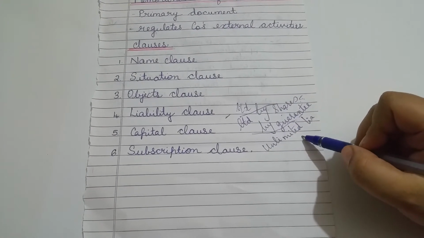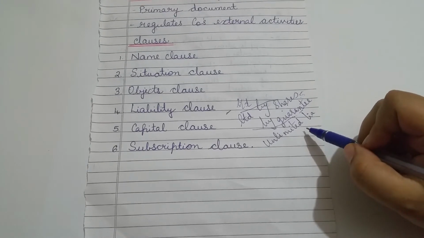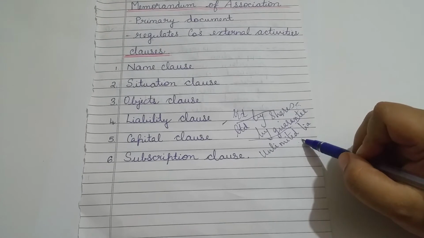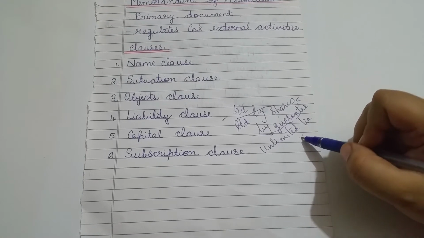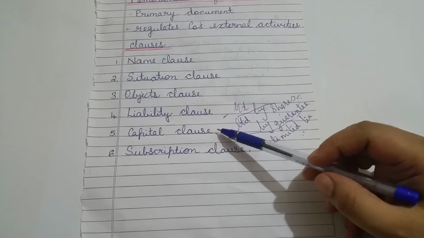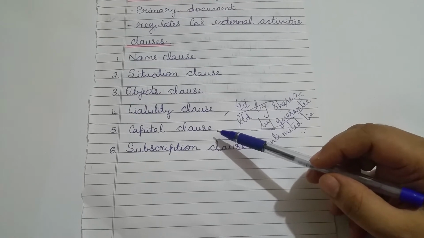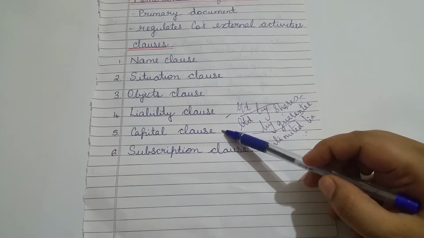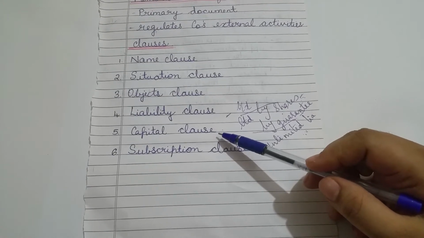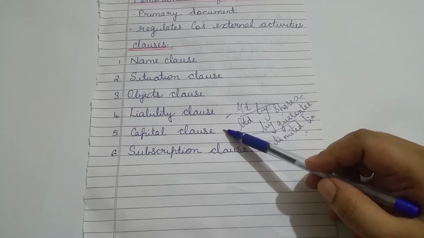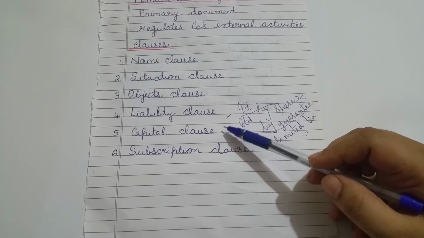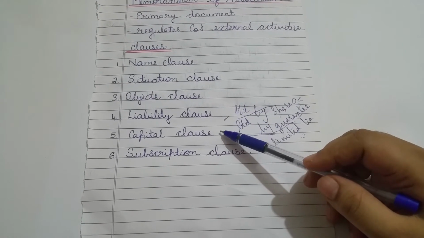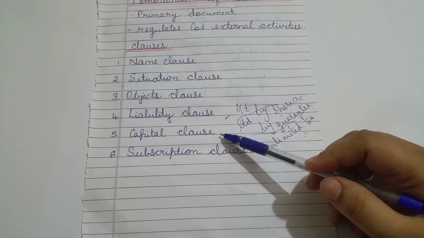Unlimited liability is where even the personal assets of the shareholders are at stake, to cover up the losses of the company. The next we have is the capital clause. The capital clause contains details regarding the authorized capital of the company, then the different types of shares which the company proposes to issue, then other details like the amount of minimum subscription, which will be mentioned in the capital clause.